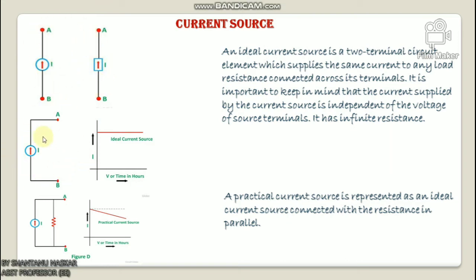So this figure shows the characteristics of the ideal current source. Look here, and this figure below shows the characteristics of a practical current source. Examples of current sources are photoelectric cells and the collector current of a transistor.